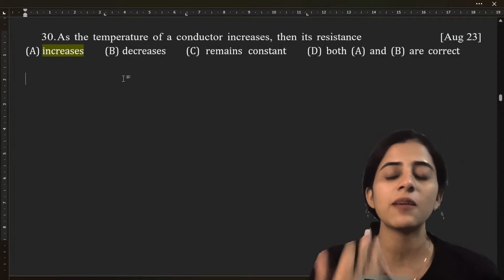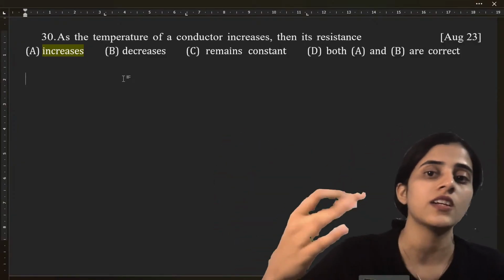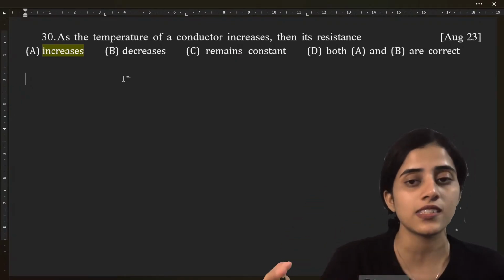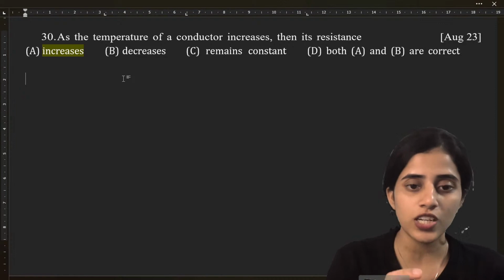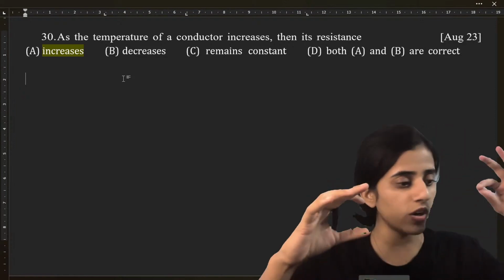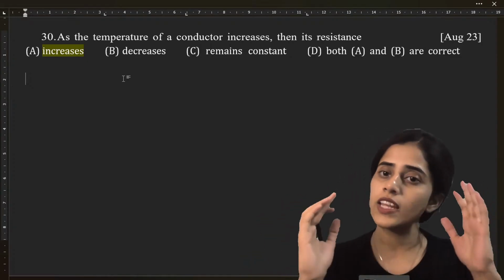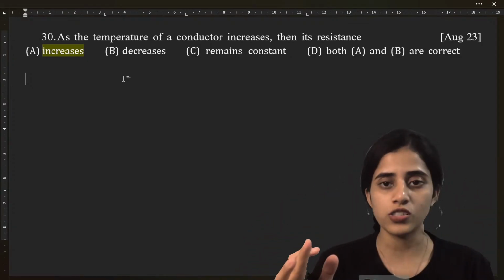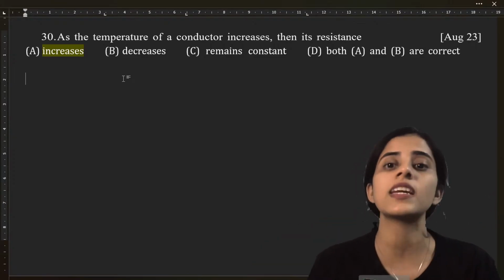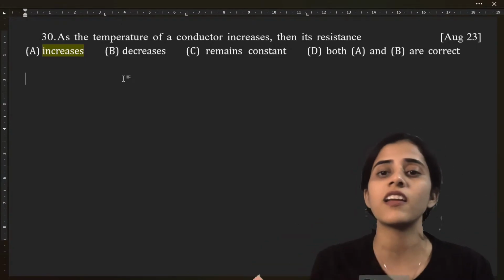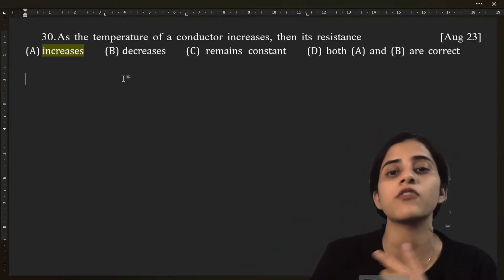See, what happens when temperature increases? Inside the wire, particles gain more energy, they move faster. So then they will have more resistance. You can just consider a crowded street. If there's a crowded street and you want to cross from the beginning of the street to the end, it is difficult for you to cross. Now imagine in the crowded street, people are running around. That is what happens when you heat up. So particles start running around. So what happens to resistance? It will be more. You cannot pass through. It will be very difficult.